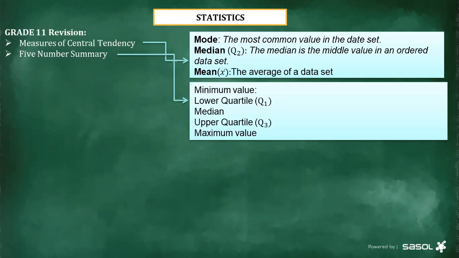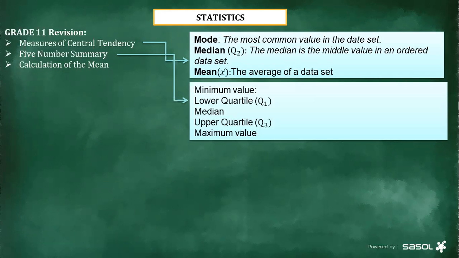And then the fourth one, which is the upper quartile. The upper quartile is the median of the upper half of the ordered data set. So these three are very, very important. The order is very important for you to be able to get the lower quartile, the median and the upper quartile. And then the last one is the maximum value, which is the highest value in the data set.